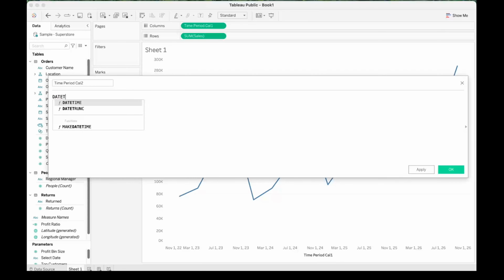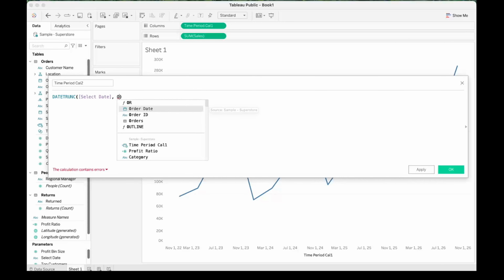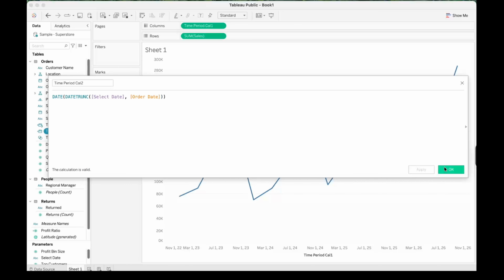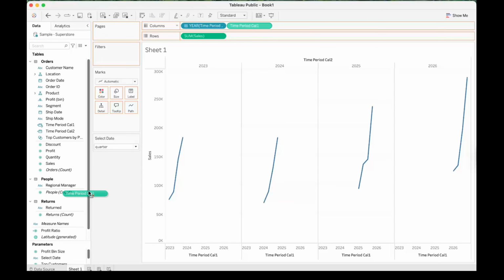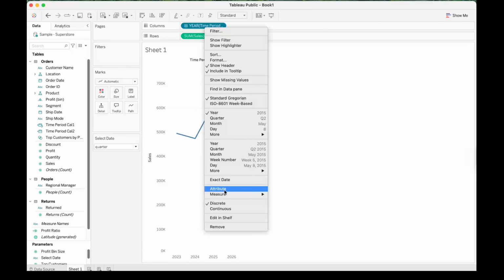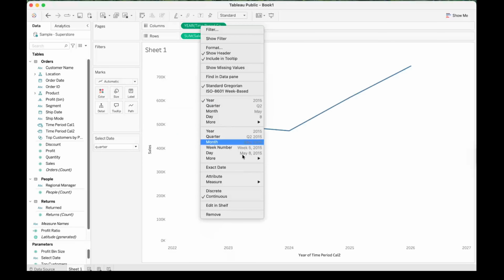Instead of providing a CASE statement, what we can do is provide our parameter in the date part of the DATETRUNC function. So let's give Select Date over here, and the date we want to be truncated is our Order Date, and make sure to convert this truncated date into a date. So we are selecting our DATE function over here. What this will do is directly take the values from the parameter instead of what we were providing from the CASE statements. So now replace the same calculation with our new calculation and make it continuous and extract.